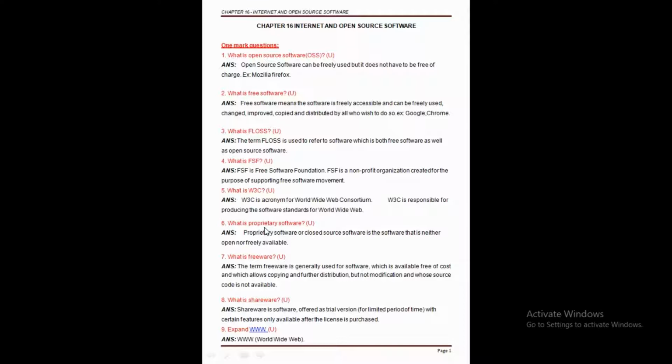Now the next software is free software. What is the difference between open source software and free software? Free software means software that is freely accessible and can be freely used. That means in open source software we may need to pay some amount and afterwards we can use it freely. But in the case of free software, the software is freely accessible and can be freely used.